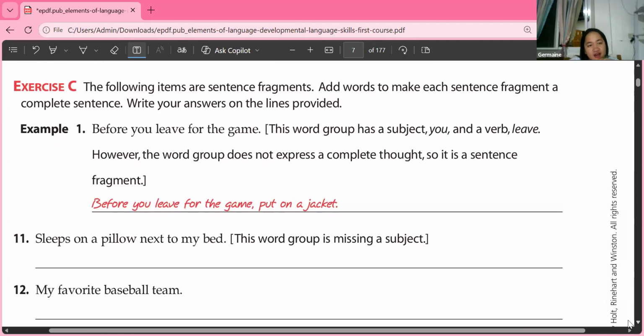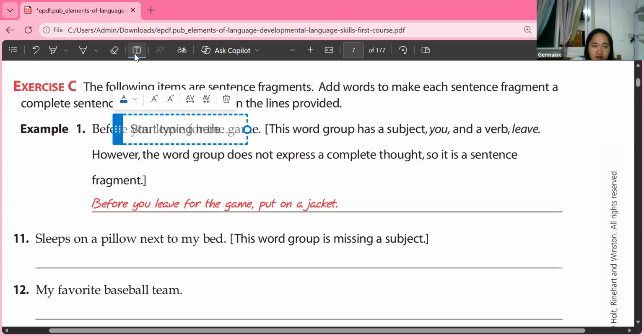Now, how about we try to answer exercise C before we end today? Okay, so the following items are all sentence fragments. Let us try to make each into a complete sentence. It's either we give the subject or we give a verb or we supply something to make it correct. Example,